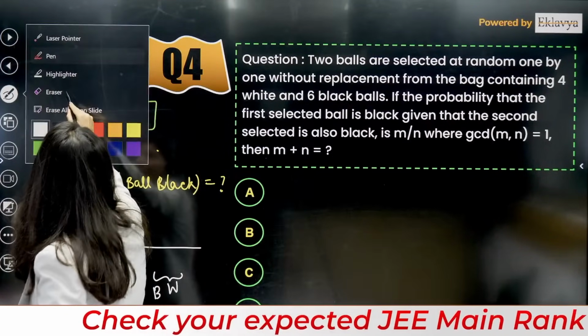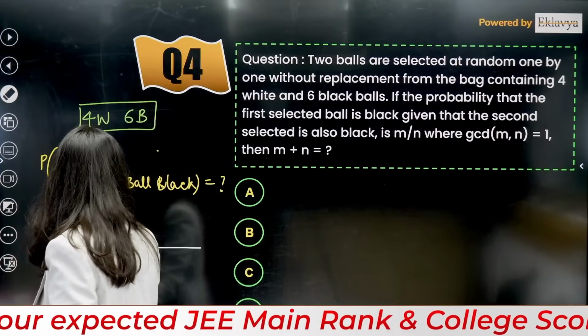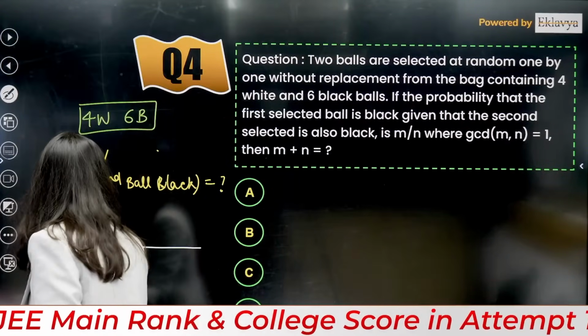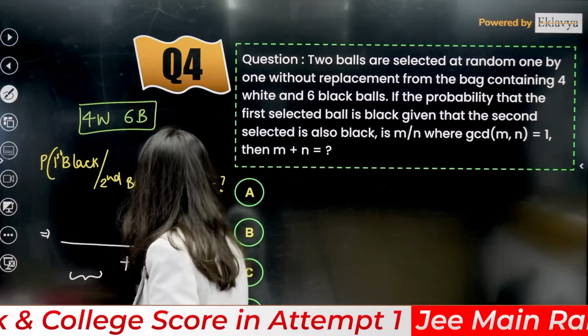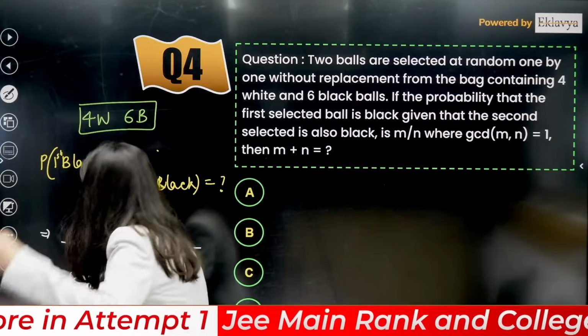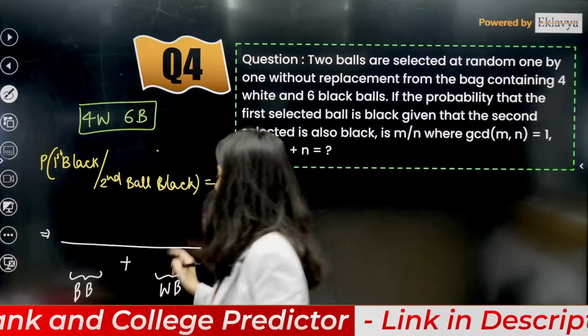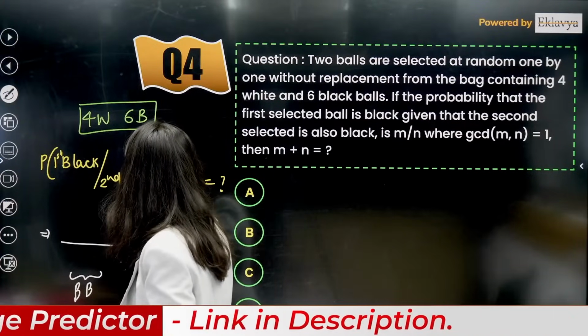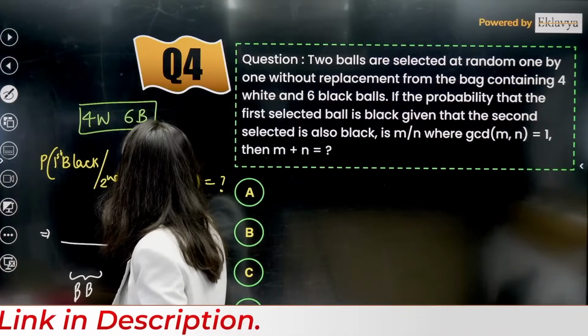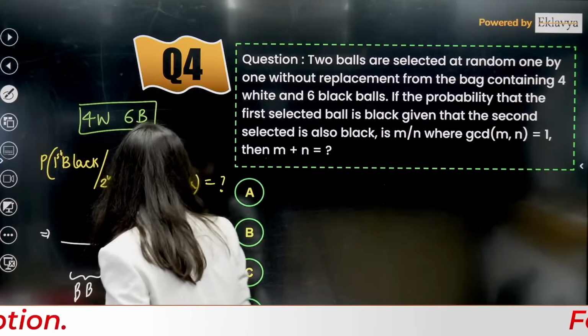Sorry. The second ball is definitely black, right? As per the question, the second ball is black. So now for the first ball, I am going to write the total probability. Here the first ball is black, the second is definitely black. Here the first ball is white, the second is definitely black. And the numerator part will contain black, black, both are black. Okay, so this is how your probabilities are.